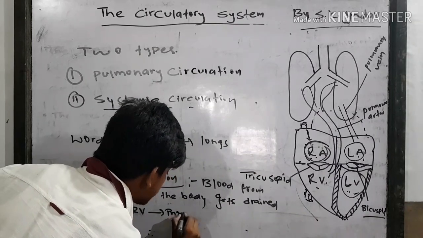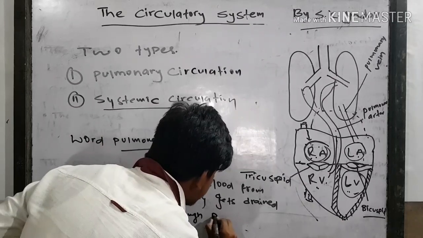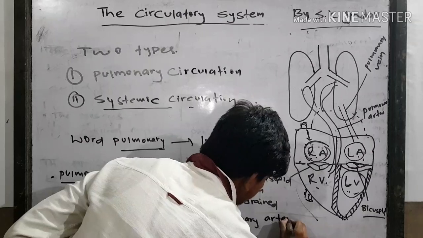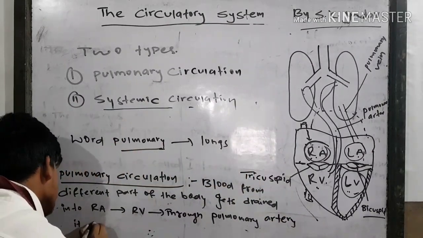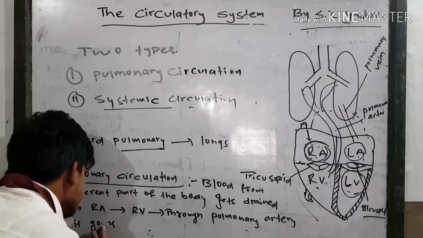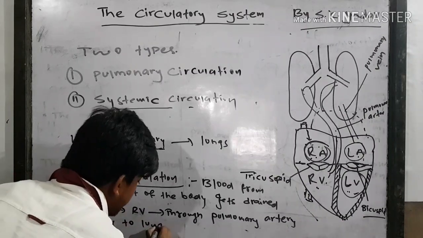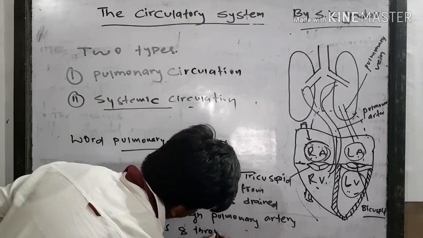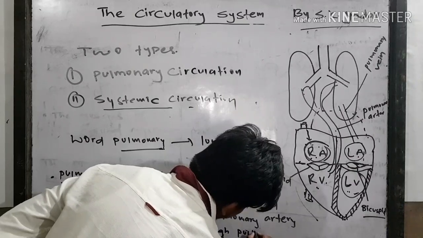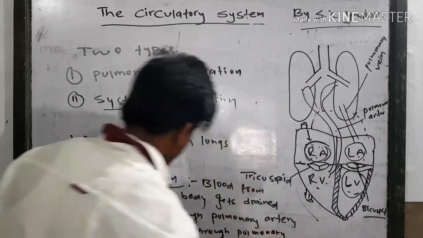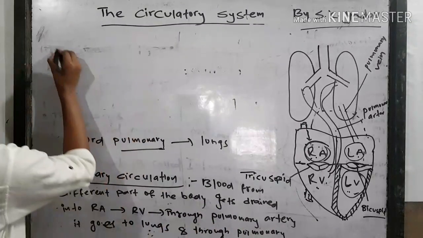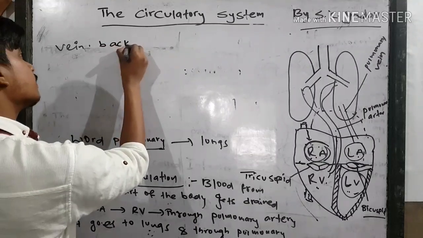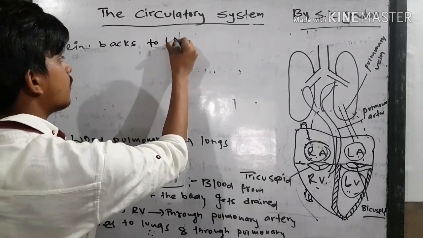through the pulmonary artery. It goes to the lungs, and through the pulmonary vein it goes back to the left auricle.